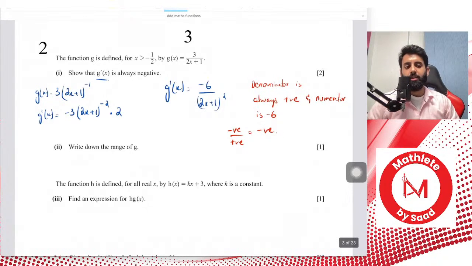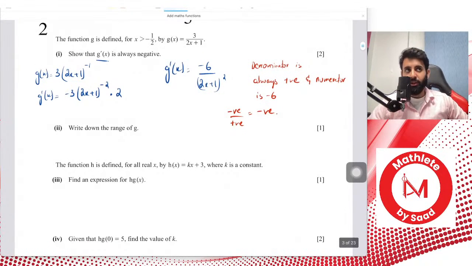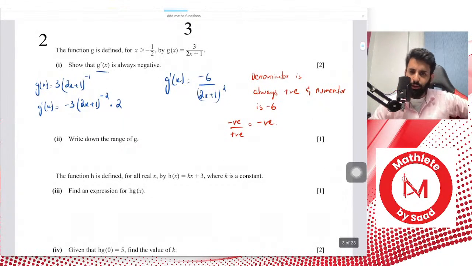There's no need to write down a very extensive explanation. Just showing that the denominator is always positive and the numerator is always negative is enough. Then it says write down the range of g. So what do you think will be the range of a function like this? Think about it.